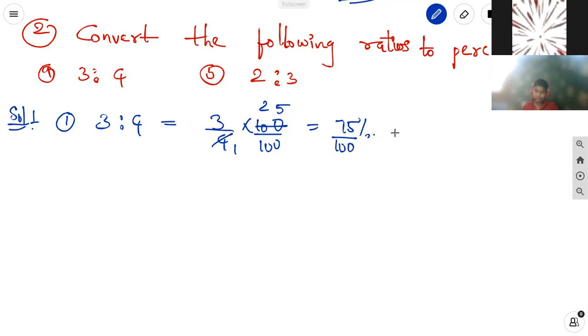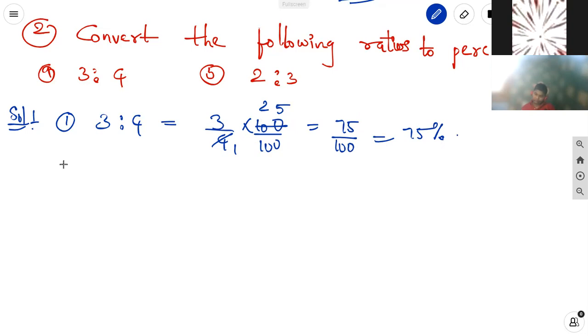75 by 100 is equal to, or if we multiply and divide with 100, then we can cancel in the numerator, it's a 25. So 3 into 25 is 75. 75 by 100 can be written as 75%.